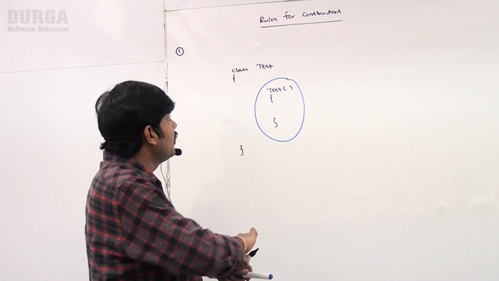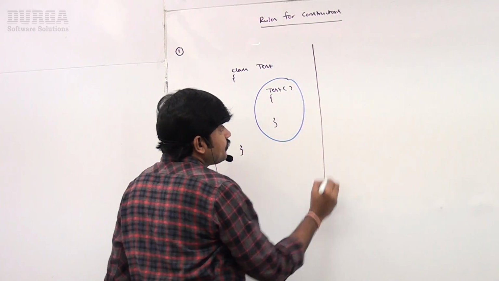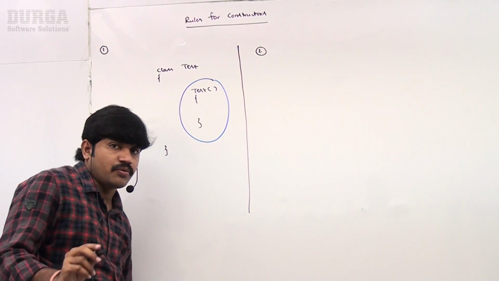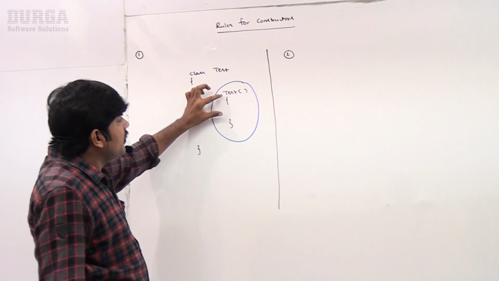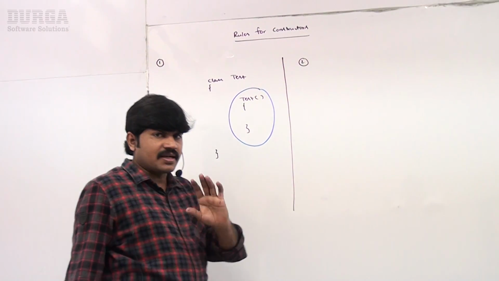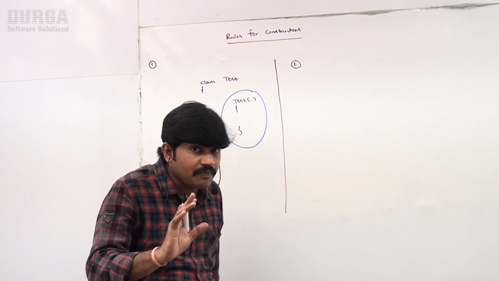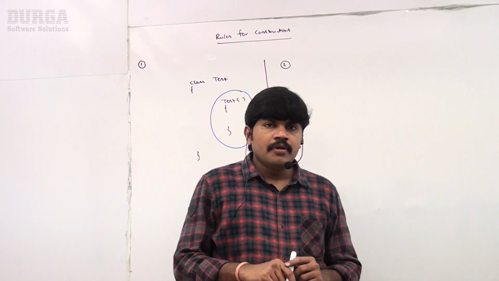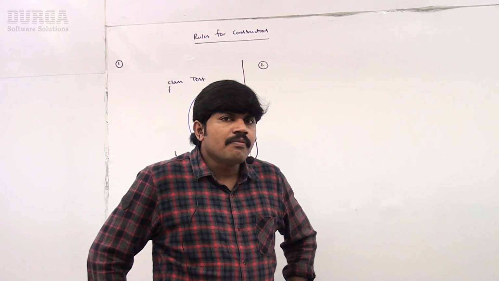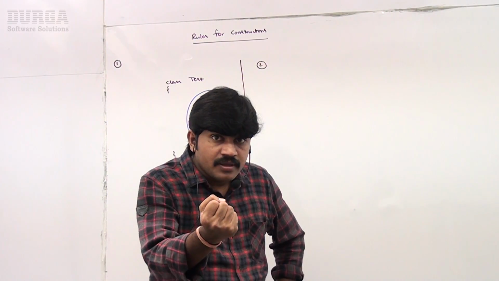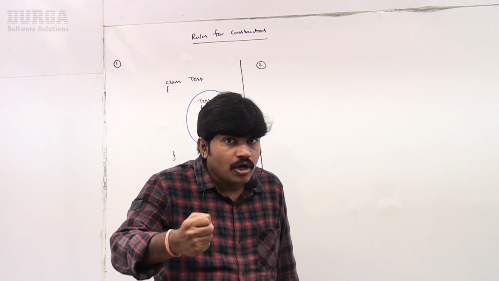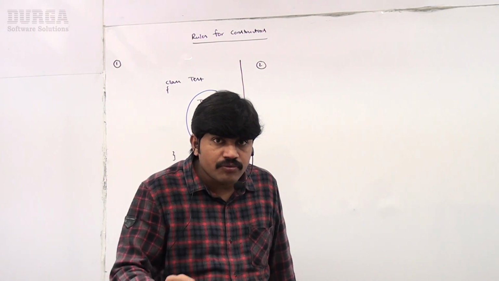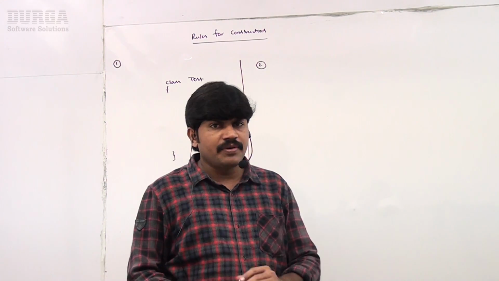Simple rule, right? Now the second rule, very important. What is the second rule? What is the return type for the constructor? Here one small thing you should be aware of. When will the constructor execute? Whenever we are creating an object, the constructor will be executed automatically.